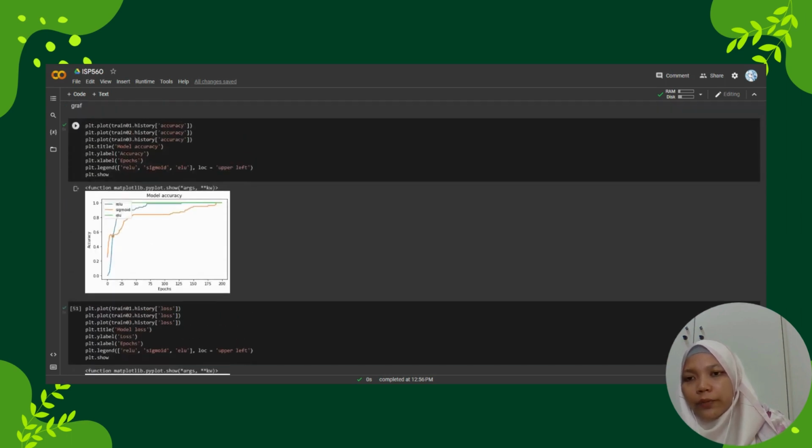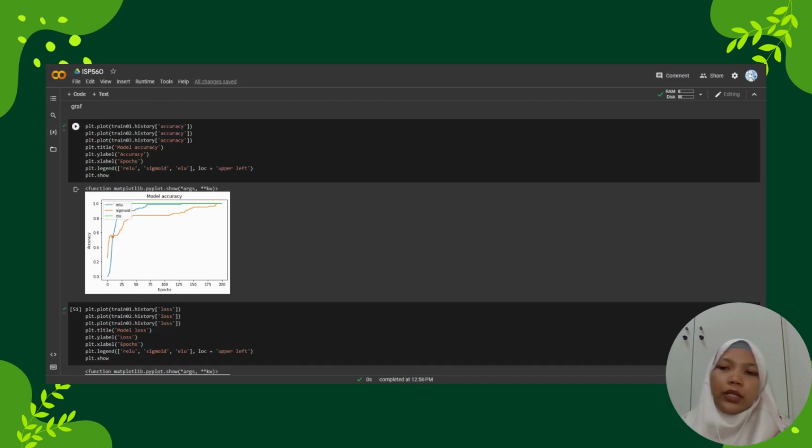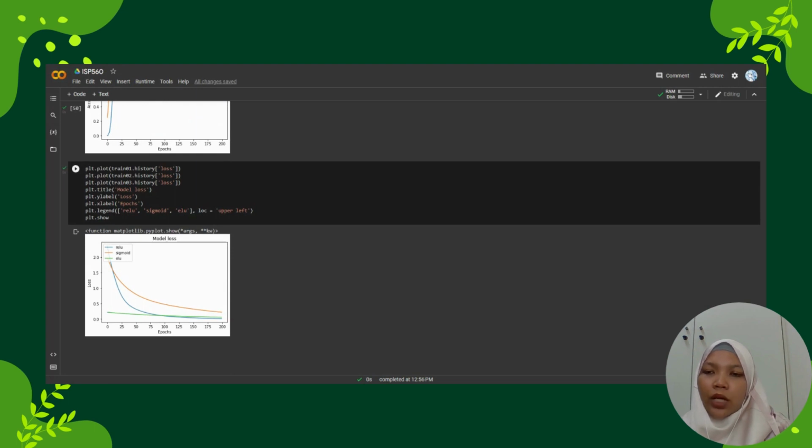From the graph, we found that ReLU is mostly accurate. From the test accuracy also, ReLU is the most accurate. But for the test loss, ReLU was the second last, and for the model loss, sigmoid is the highest loss.